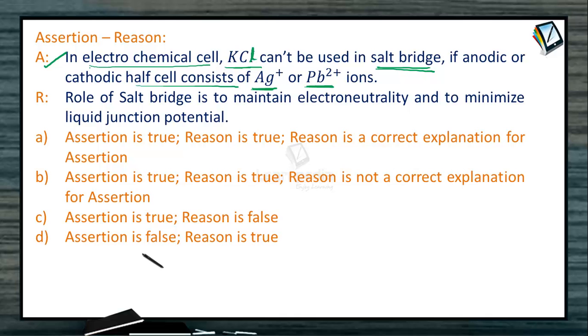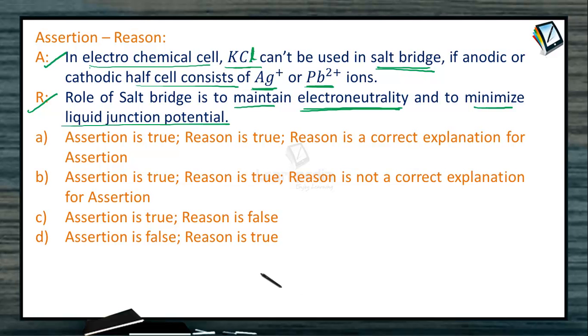So this assertion is right. Assertion is true. Role of salt bridge is to maintain the electroneutrality and to minimize liquid junction potential. This is also correct. Then why can we not use KCl in the salt bridge if the anodic or cathodic half cell consists of either Ag+ or Pb2+? If we know that, we can understand whether the reason given can explain the assertion or not.